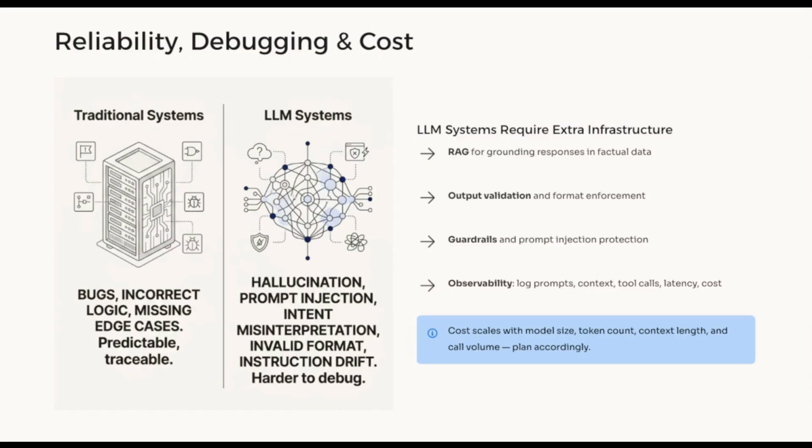Debugging is also harder. In traditional systems, we can inspect code paths, logs, metrics, and traces. In LLM systems, behavior depends on prompts, retrieved context, model version, tool results, and token limits. So we need to log prompts, context, outputs, tool calls, model version, latency, cost, and user feedback. Cost is another major difference. Traditional compute is usually cheaper and more predictable. LLM systems are more expensive because cost depends on model size, token count, context length, and number of calls. The key idea is this: LLM systems need stronger validation, observability, and cost control.